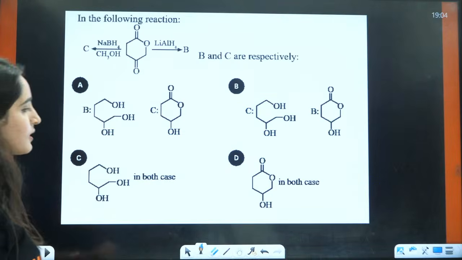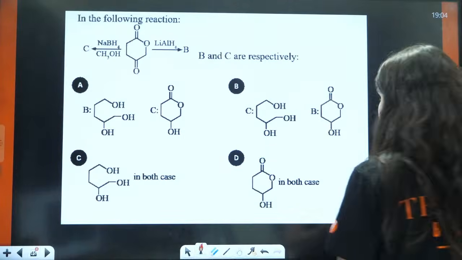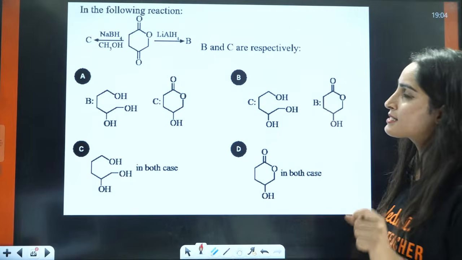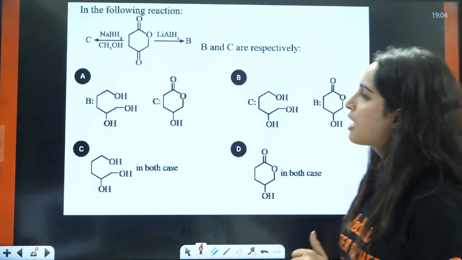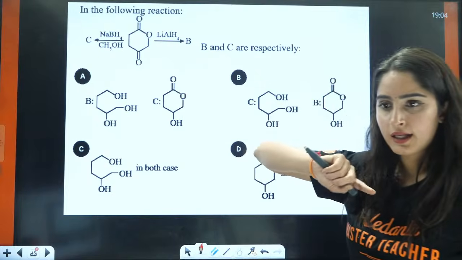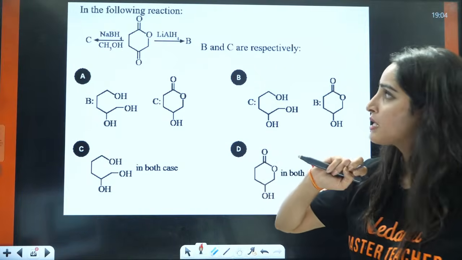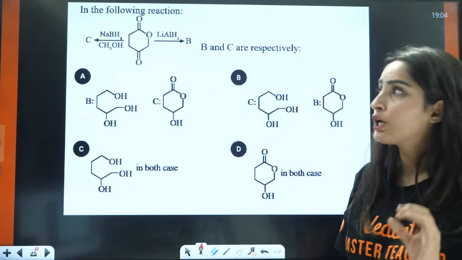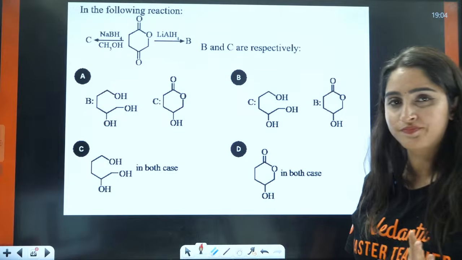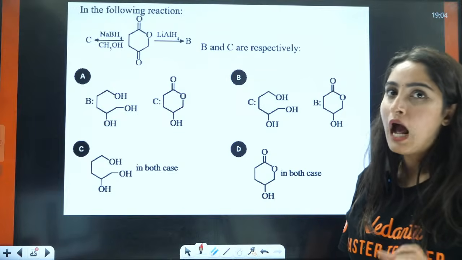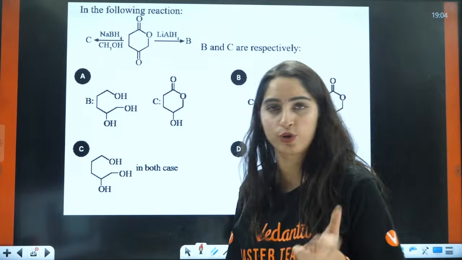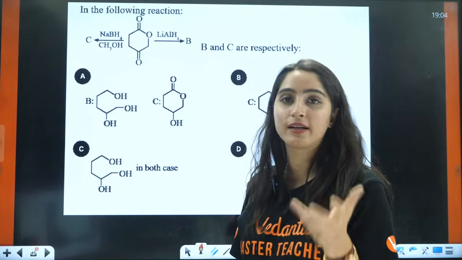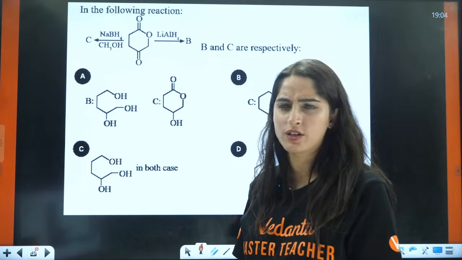Now, let us see the next part here. Can you see this question? In the following reaction, this is the reactant. They have given you 2 reagents here. First is NaBH4, other is LiAlH4. Now, when you talk about NaBH4, it is only going to attack the carbonyl group of aldehydes, ketones or acid halide, that is acid chloride or something.